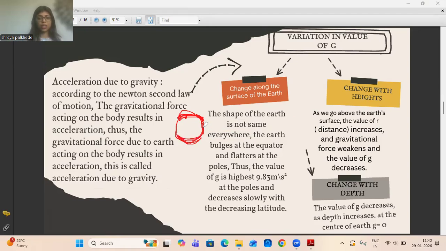Okay, so this is bulging at the poles and flattens at the equator. This is somewhat the shape of the Earth. When we measure the acceleration due to gravity at different positions on the Earth, it keeps changing. Why does it keep changing? Because the Earth bulges at the equator and flattens at the poles.